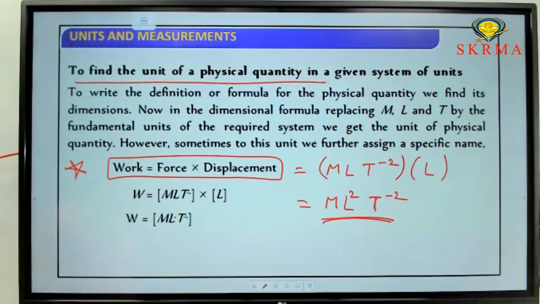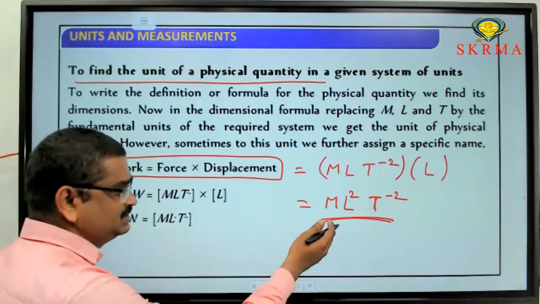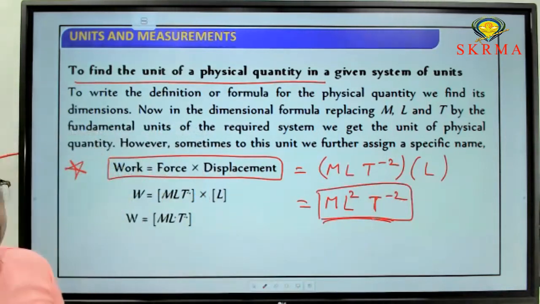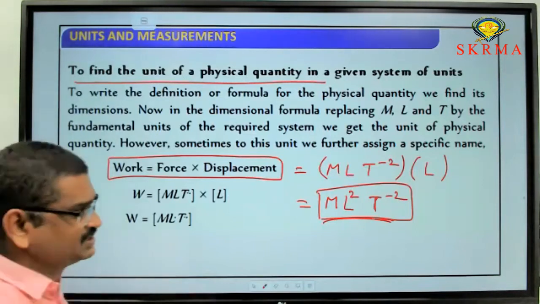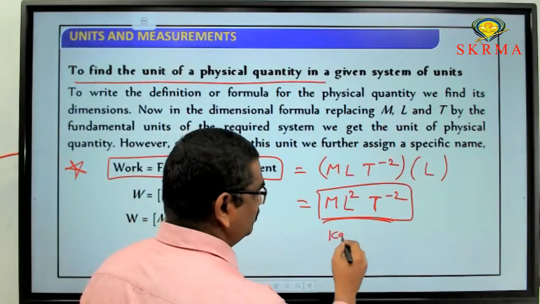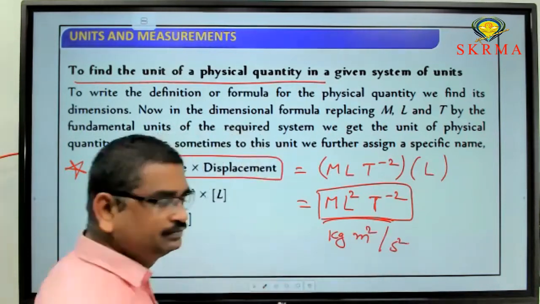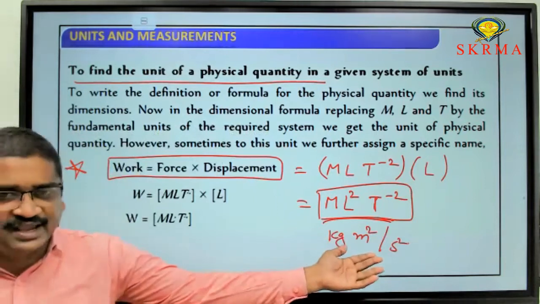This is one example. So here, what is the first use? To find the unit of a physical quantity by using dimensional analysis. So this is the dimensional formula for a physical quantity. From this one, we can write the unit. For mass, kg. For length, meter. So the SI unit is kg meter square by second square. We can write an SI unit like this.